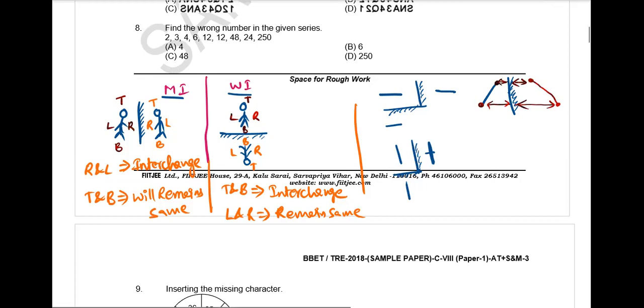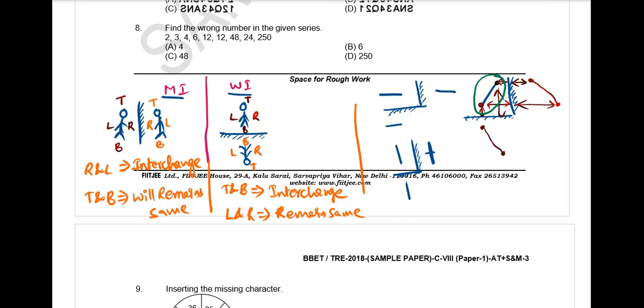Okay. So let's see water image also. This is the water image. Tell me, is the top point away from the mirror or nearer to the mirror? Away from the mirror. I'm taking somewhere here. And this bottom point is nearer to the mirror. If you join this one, so for a cross line or a slant line, it will vary.